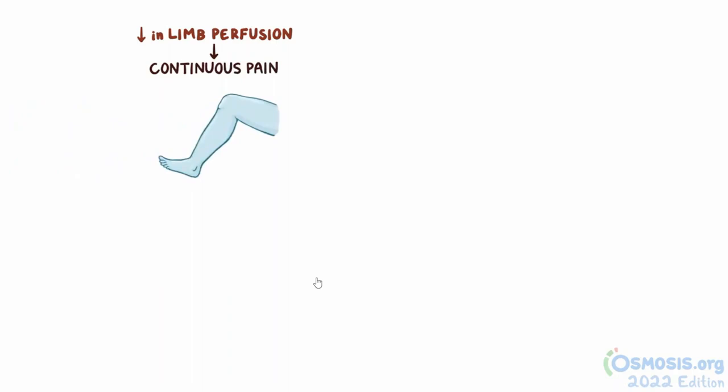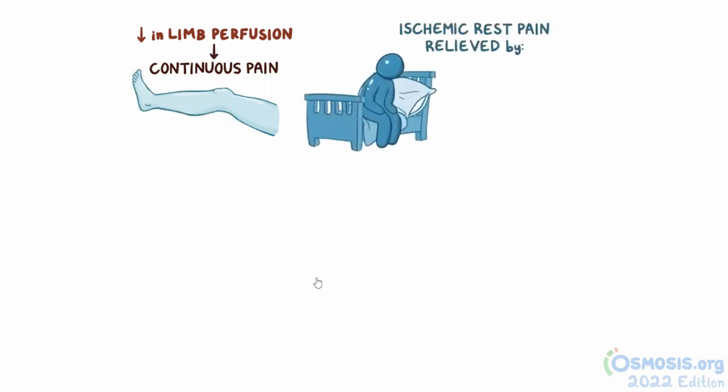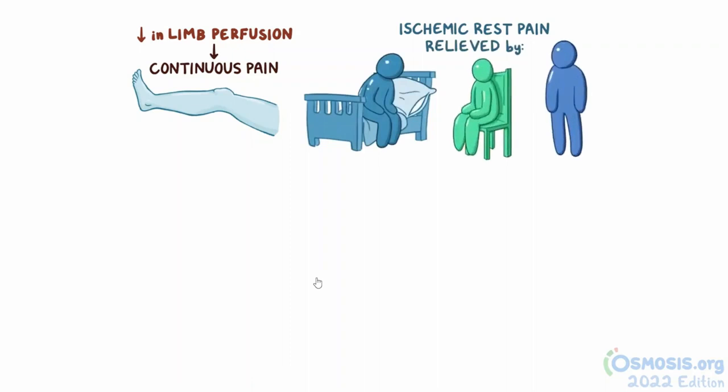A severe decrease in limb perfusion can result in continuous pain even at rest, which is brought on or made worse by elevation of the involved leg, and is often worse when lying down. Ischemic rest pain is relieved by hanging the feet over the edge of the bed, or, unlike claudication, by sitting or standing, because gravity favors blood flow to the legs.